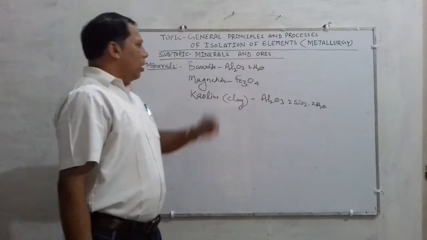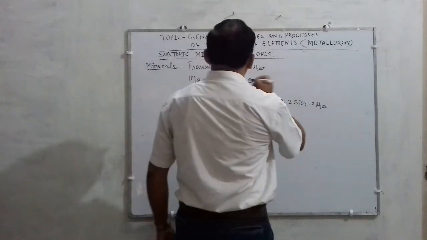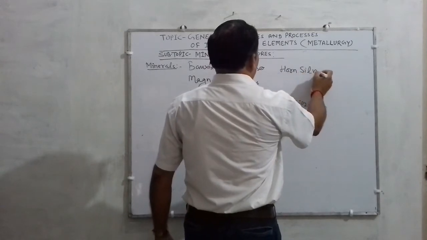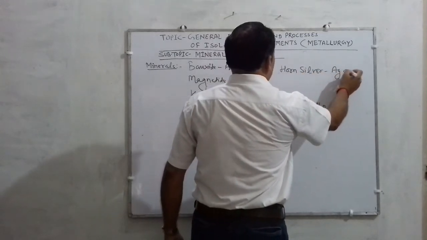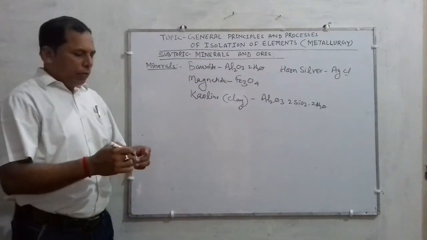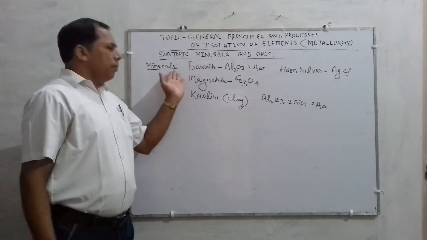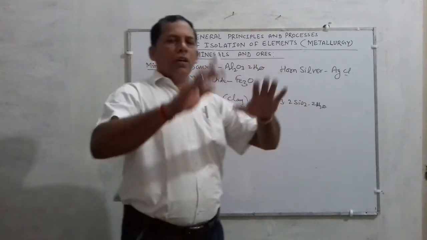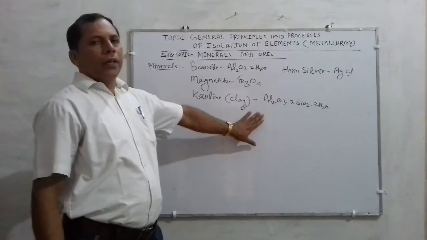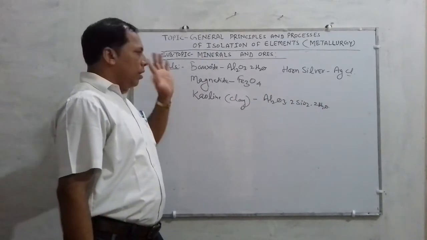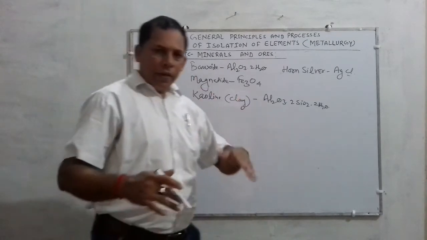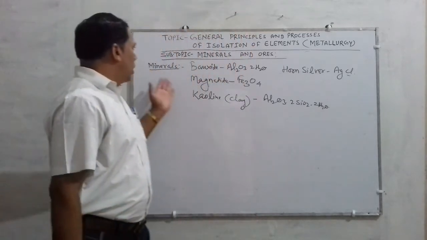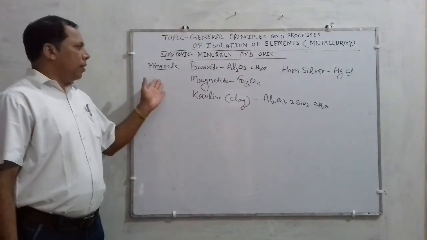Alright? Some more examples you can take of minerals. You have heard the name of horn silver. The formula of horn silver is AgCl. So according to the definition, minerals are the naturally occurring substances present in the earth crust and obtained by mining. And minerals having a definite chemical composition as well as a definite structure are generally termed minerals.